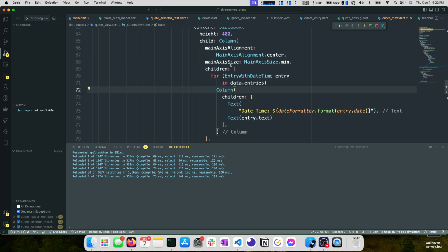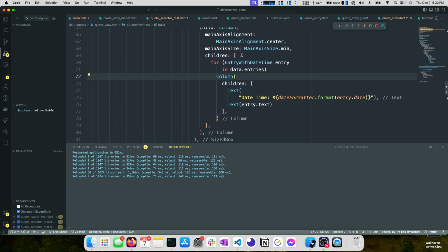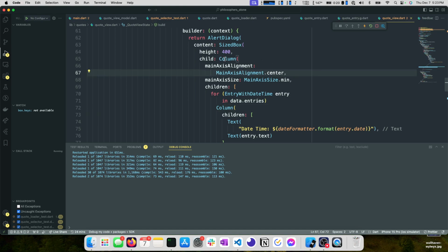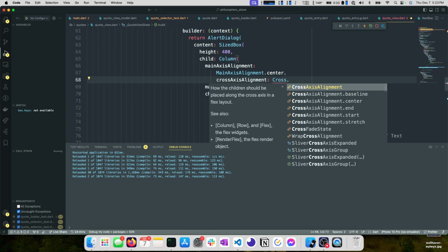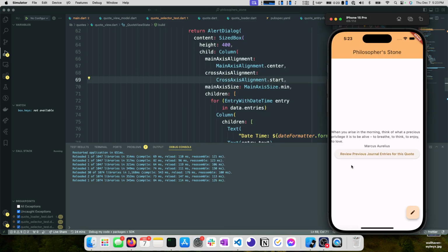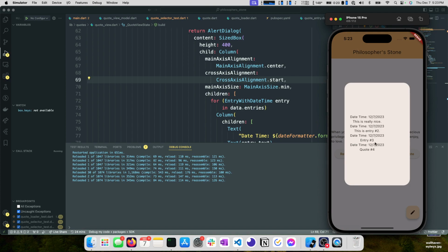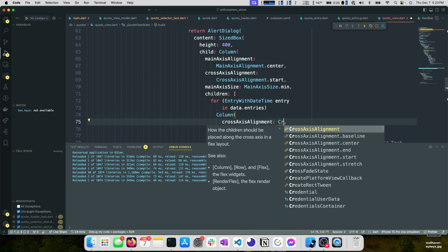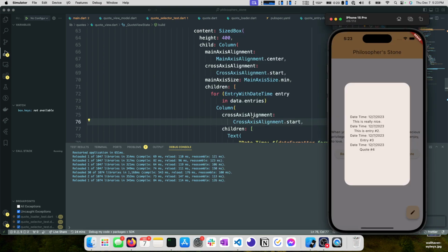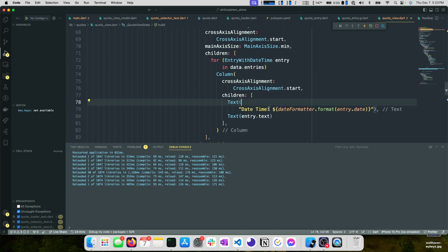So we have a column, and we have a column inside that column. So what we're going to do is go to the outermost column, and we will set a cross-axis alignment equal to start. Okay, that slides us over to the left some. Now we need to set a cross-axis alignment in the child column equal to start as well. Okay, that looks better.